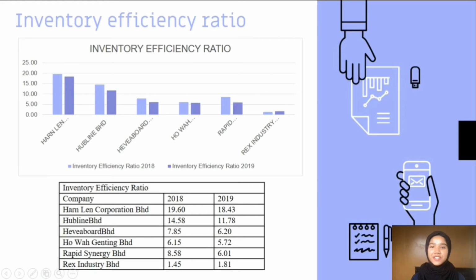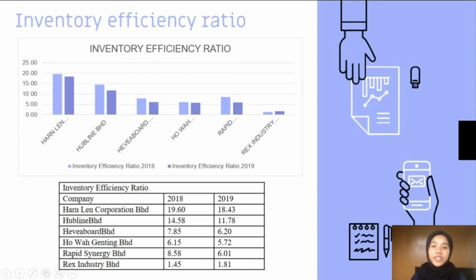Inventory efficiency ratio is a measure of the number of times inventory is used or sold in a time period. It is also a broader term which not only expresses the time interval required for selling and converting raw materials into finished goods, but also effectively managing this process. All 6 companies show high inventory efficiency ratio in 2018 and 2019. Harn Len Corporation Bhd and also Hubline Bhd have the highest inventory efficiency ratio.